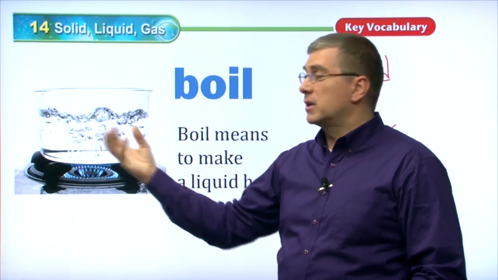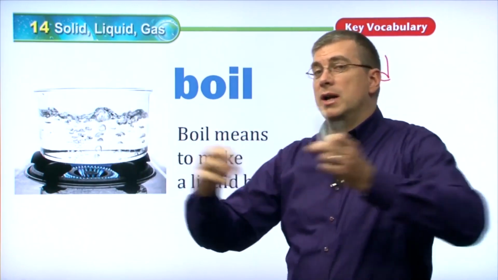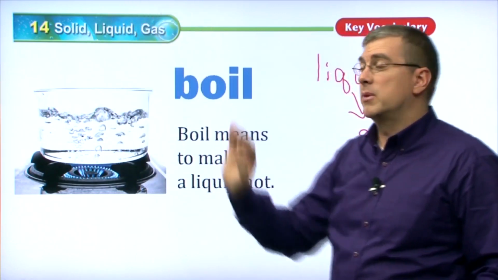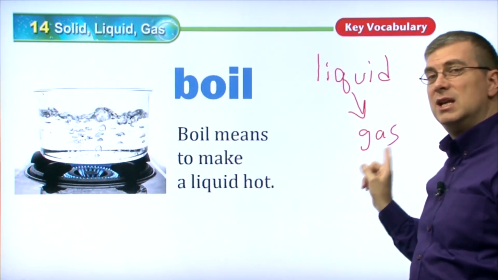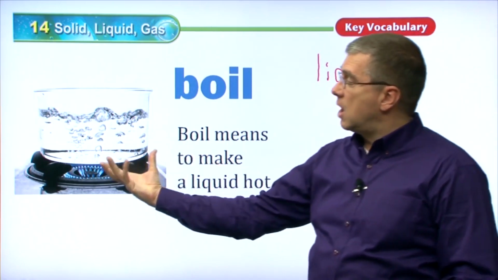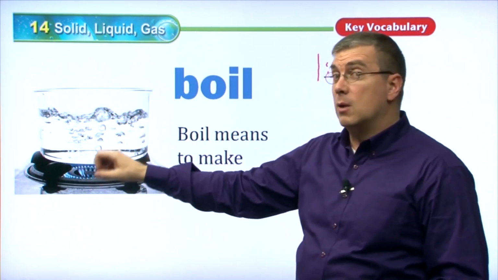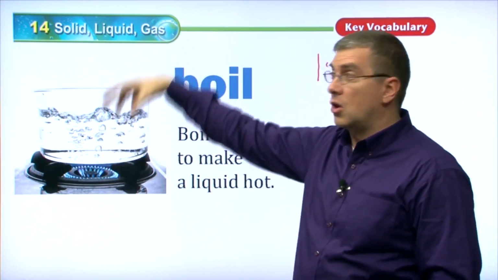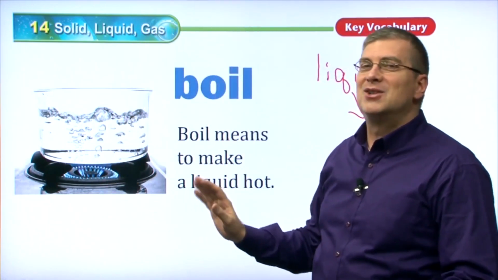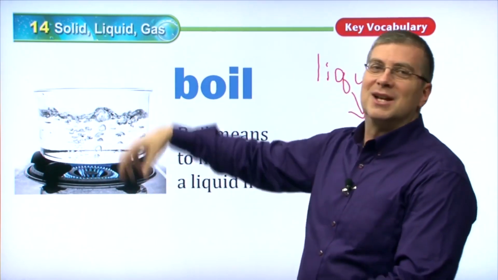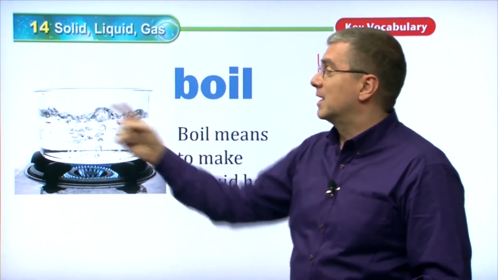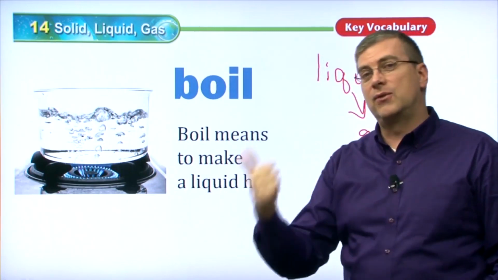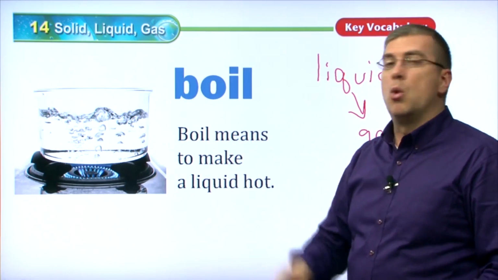The parts of the liquid become so far apart that they start to form a gas, and the gas will come off the top of the liquid. The liquid will change into a gas. And if you keep that heat on, all of the liquid will go away. It will all be changed into a gas, and you won't have any more liquid. It'll all go away magically. It's not magic, but it seems like magic because it will all disappear from the container. So that is changing a liquid to a gas. So we have freeze, we have melt, and we have boil.